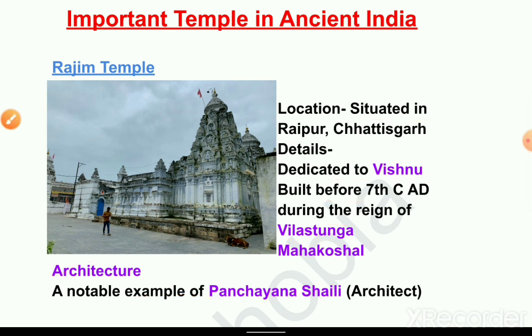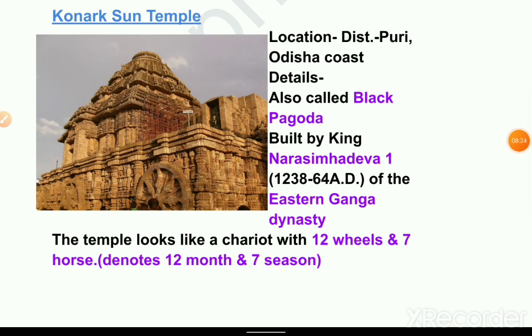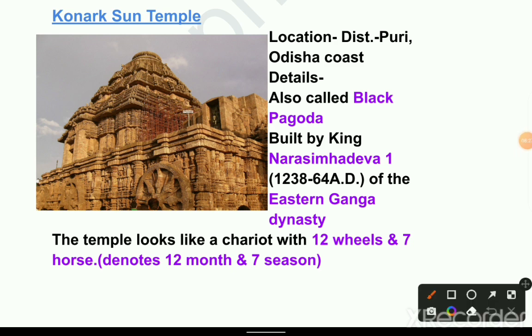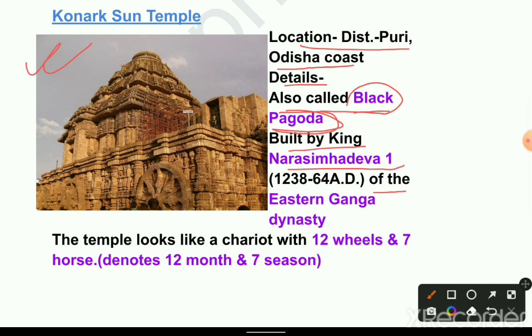architecture. Next picture, Konark Sun Temple. Very important. Location: district Puri of Odisha coast. Details: also called the Black Pagoda. Built by King Narasimhadeva I of the Eastern Ganga dynasty. The temple looks like a chariot with 12 wheels and 7 horses. The 12 wheels denote 12 months and the 7 horses denote 7 days of the week.